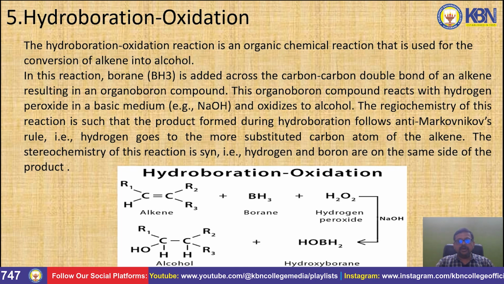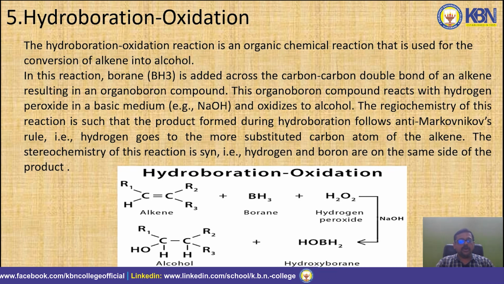The regiochemistry of this reaction is such that the product formed during hydroboration follows the anti-Markovnikov rule. That is, hydrogen goes to the more substituted carbon atom of the alkene. The stereochemistry of this reaction is syn. That is, hydrogen and boron are added on the same side.